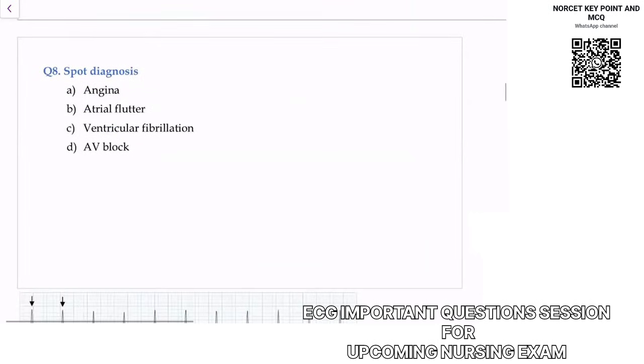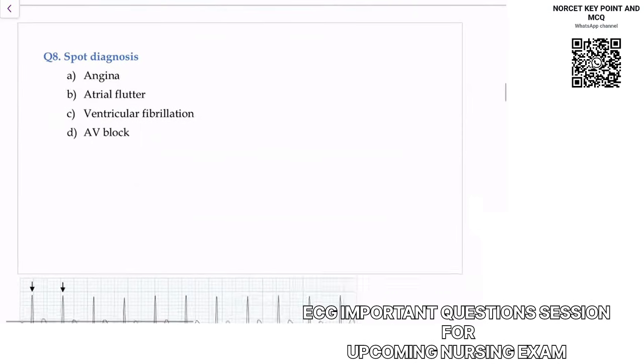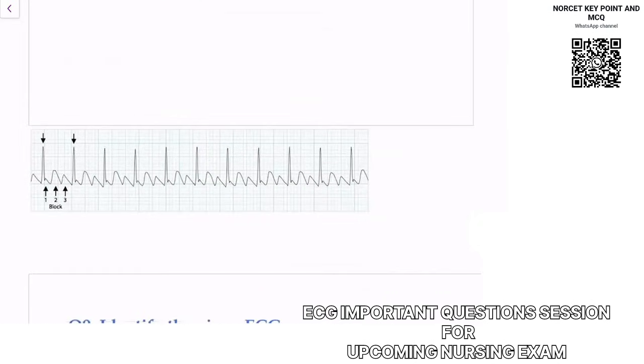Okay, then we have spot diagnosis. Sometimes they ask a question on spot diagnosis, so understand this question carefully. First thing is, what is important in ECG is you should be looking at QRS before then P. So my point is you should look at QRS before P. If you want to be sure in making diagnosis, you should look at the QRS.